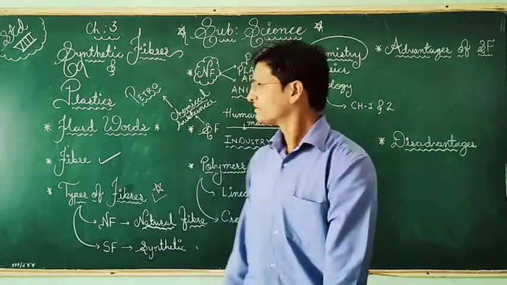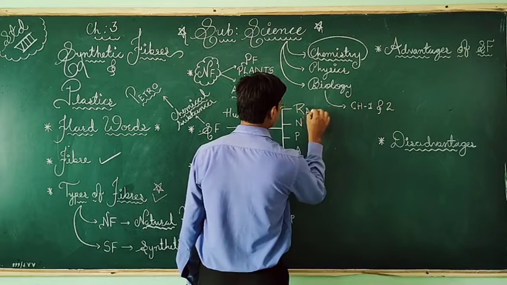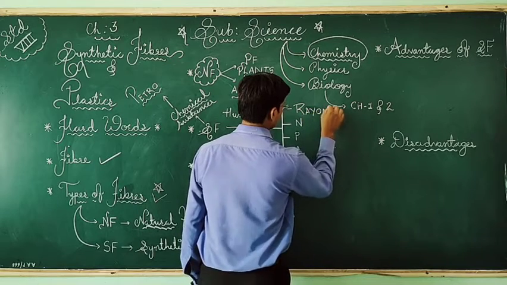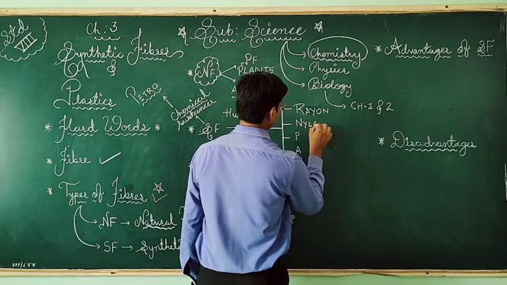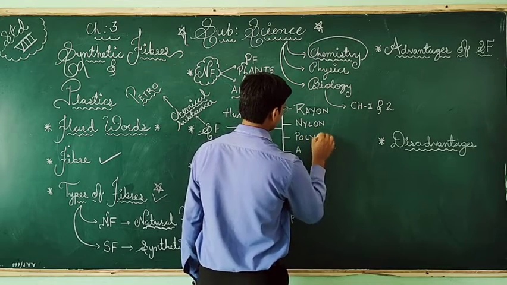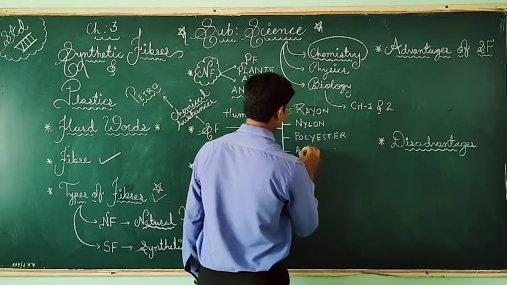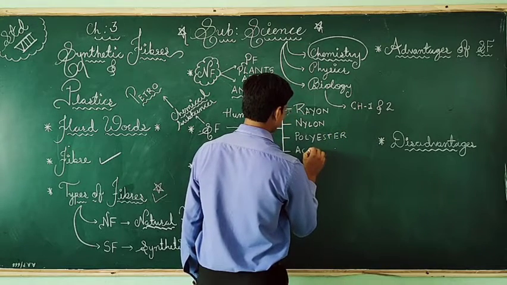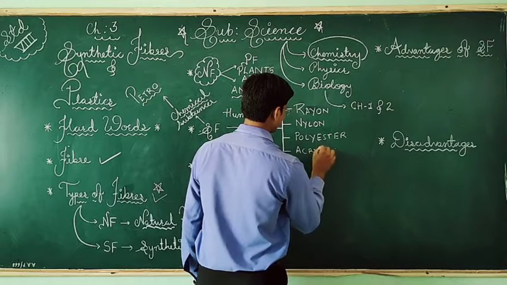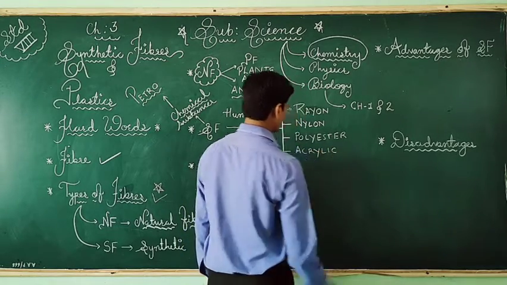We have rayon, we have nylon, polyester, then acrylic.